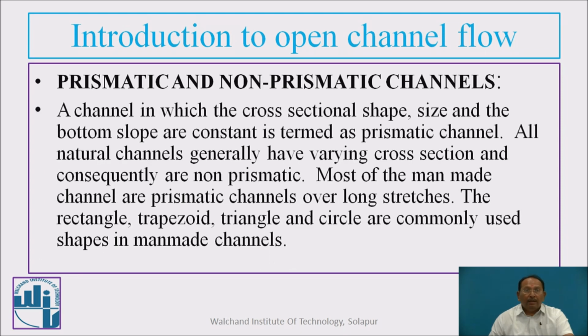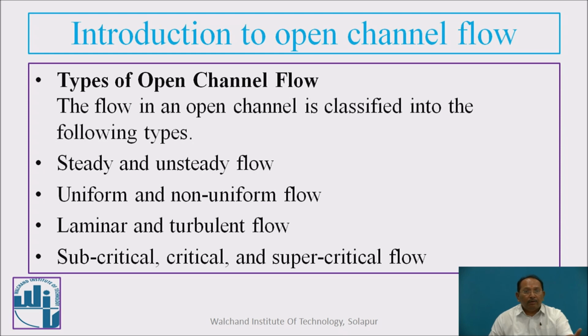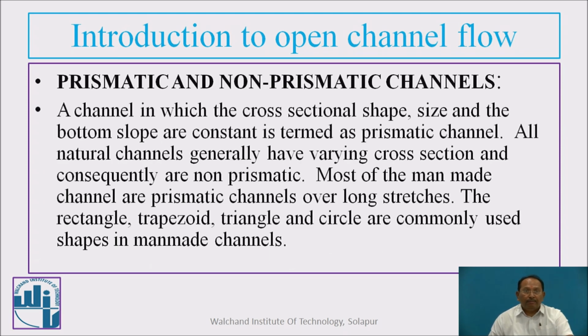We will see the types of flow. That is steady, unsteady, uniform, non-uniform, laminar, turbulent. We can add the transitional also, and subcritical, critical and supercritical flows. These subcritical, critical and supercritical flows are totally classified on the basis of the Froude number. Laminar, transitional and turbulent are classified on the basis of the Reynolds number.